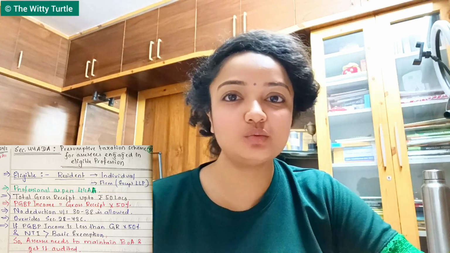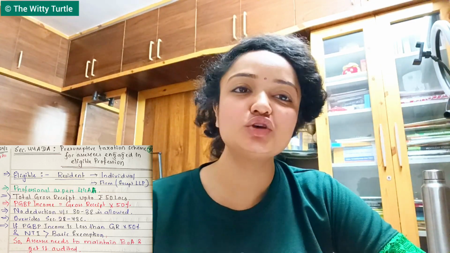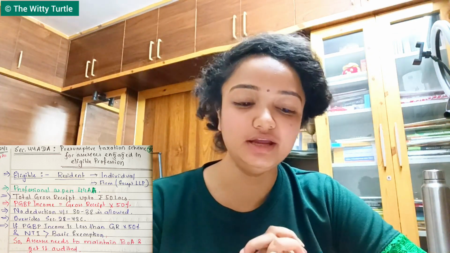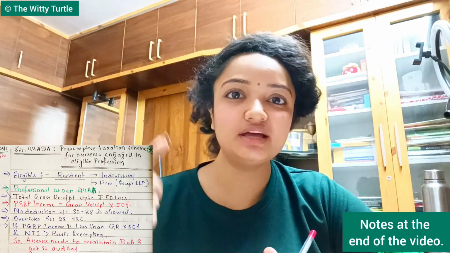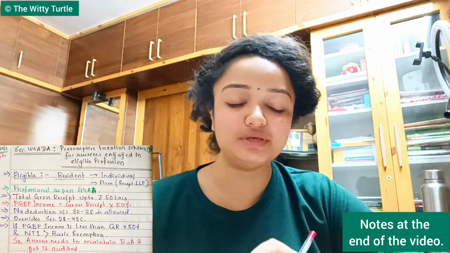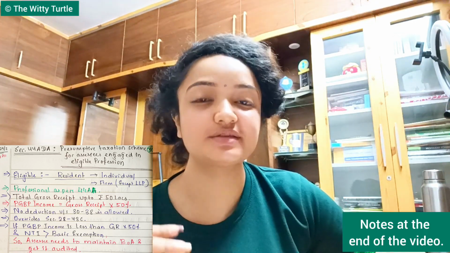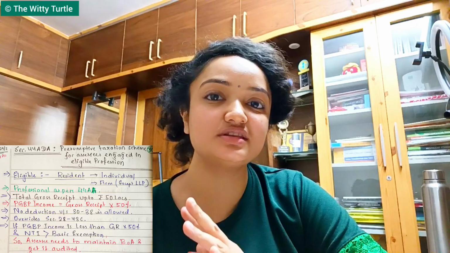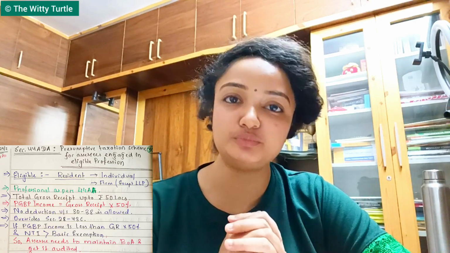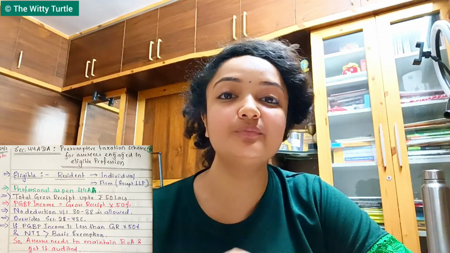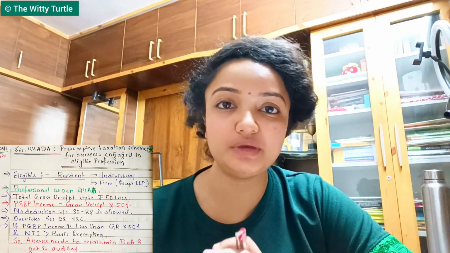Obviously, HUF cannot be a professional. So in this list, HUF is excluded, right? Professional, resident, individual, firm, excluding LLPs, right? Now, this is applicable on those SSCs, on those professionals whose gross receipt in the previous year was not more than 50 lakhs, or it was up to 50 lakhs. Okay, it was up to 50 lakhs. So the PGBP income shall be gross receipt multiplied with 50%, which means the PGBP income is 50% of the gross receipt, right? 50% of the gross receipt.